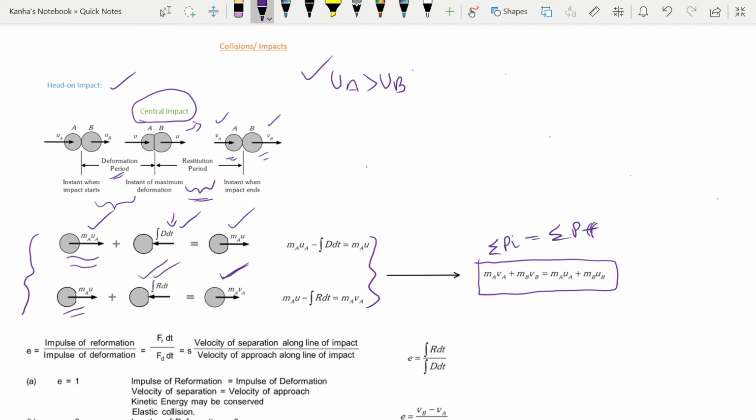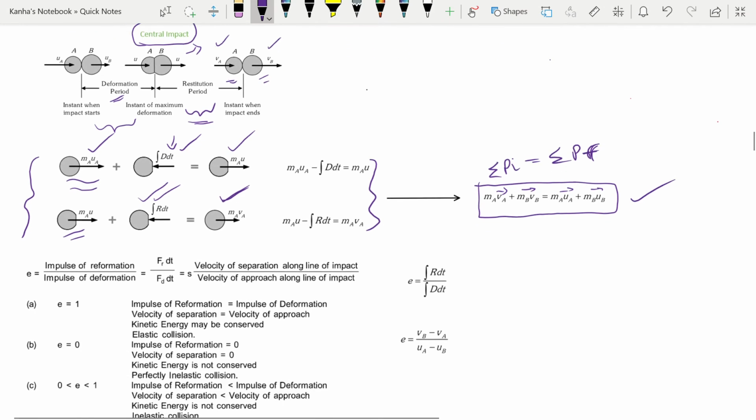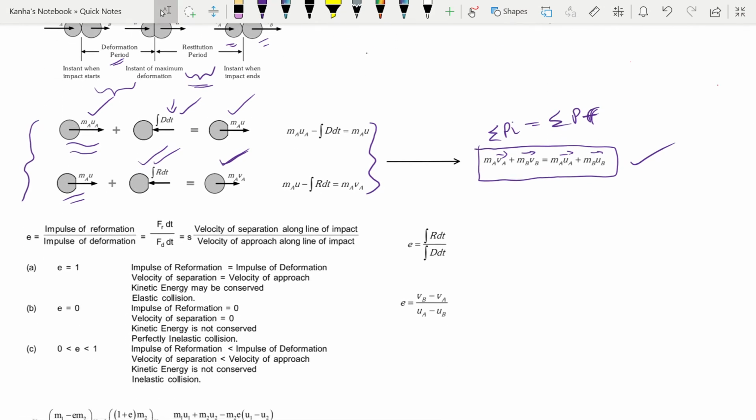So in all kinds of collisions, whether they are elastic or inelastic, the principle of conservation of momentum will be valid. Note that all these are vector quantities, which we will be using later, so that is why I am mentioning it here. Let us mark this equation.